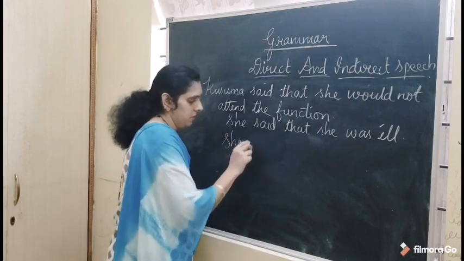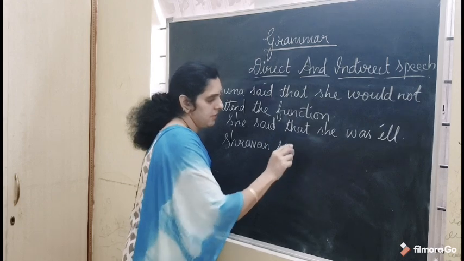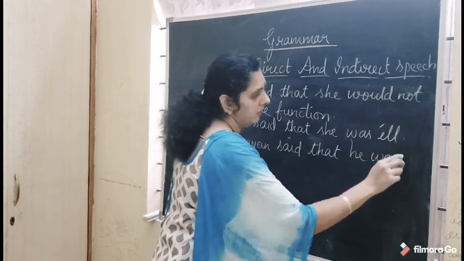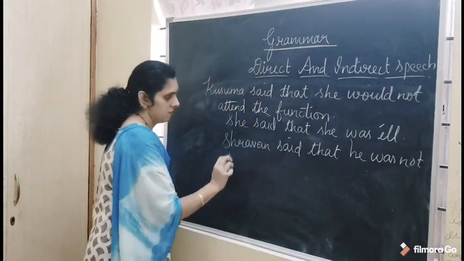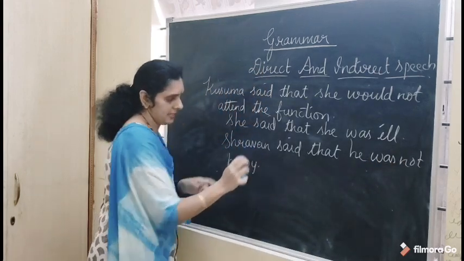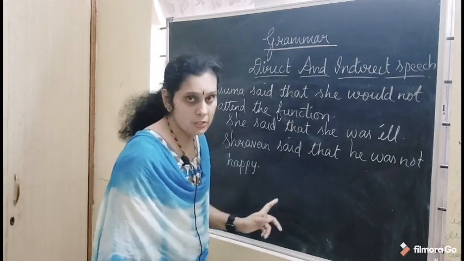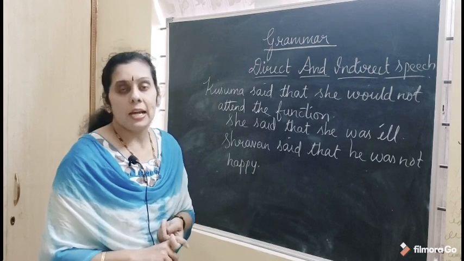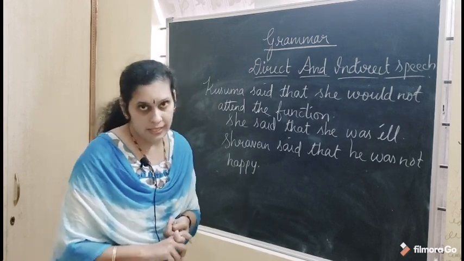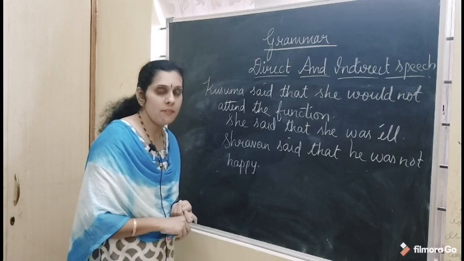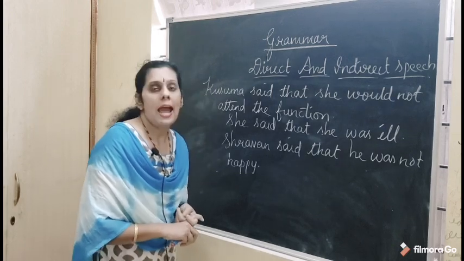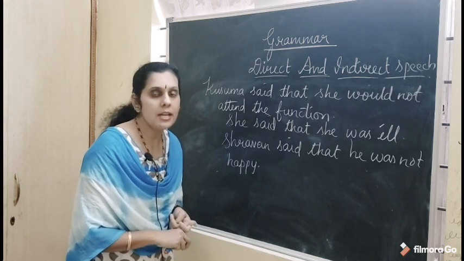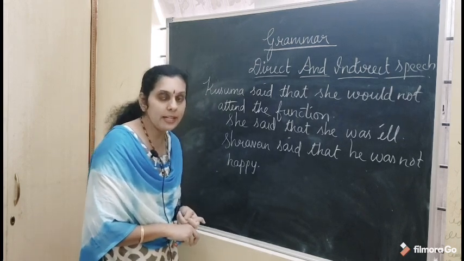Shravan said that he was not happy. If you take this example, Shravan said that he was not happy. Again here, the reporting part and the reported part are joined by the conjunction that. Okay. And here you don't have commas or inverted commas, and the words of the speaker are changed. Okay. In this way, we identify that the sentence is in the indirect speech.